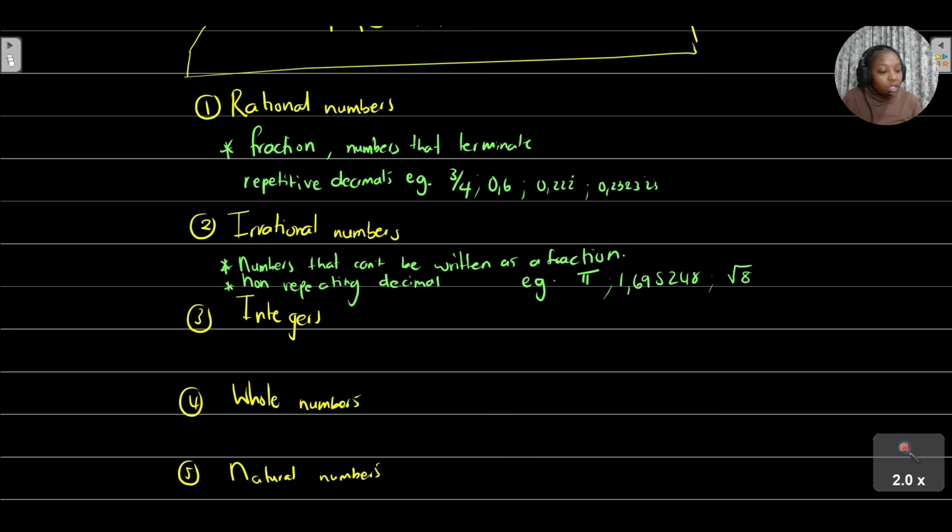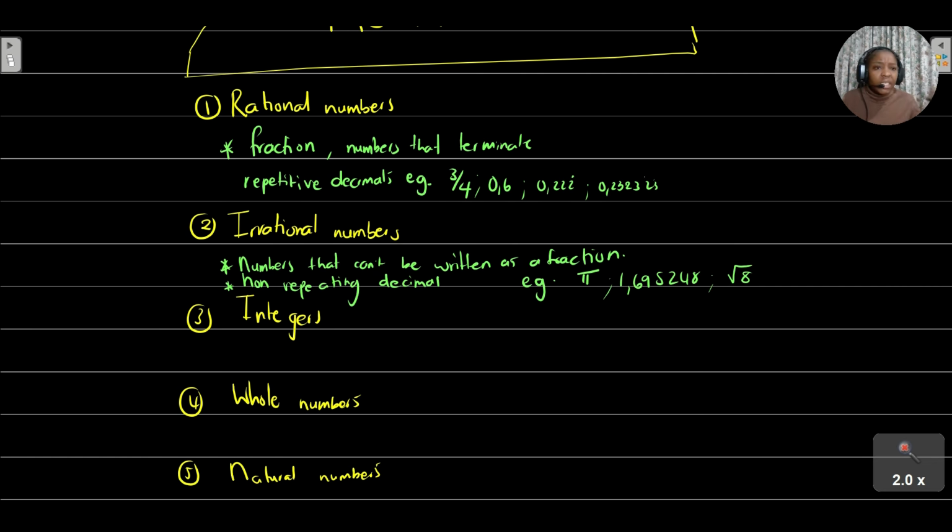Do you see? That number, the square root of 8, cannot be written as a fraction. And if you put that value in the calculator, you get a value that contains non-repeating decimals. None of those decimals in that value are repetitive.